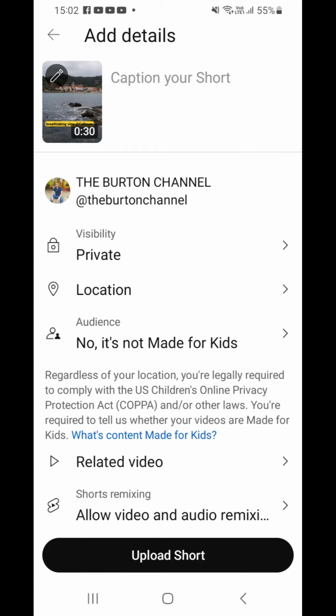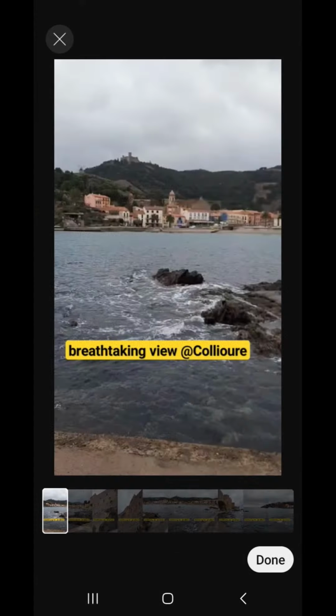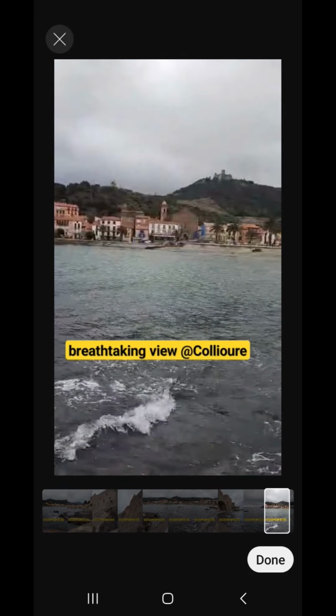Click pencil icon on top left picture. Move slider below picture to choose a thumbnail. Click Done when chosen.